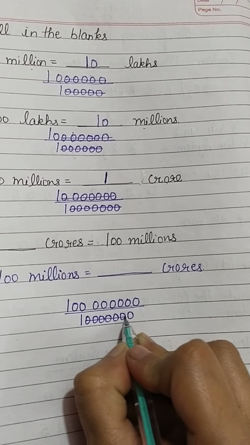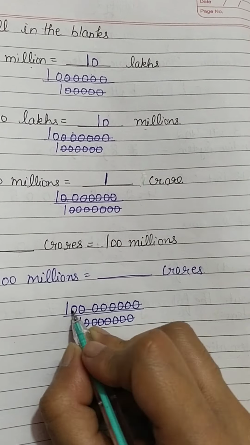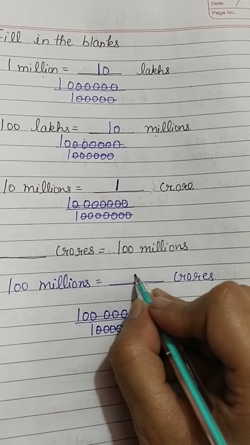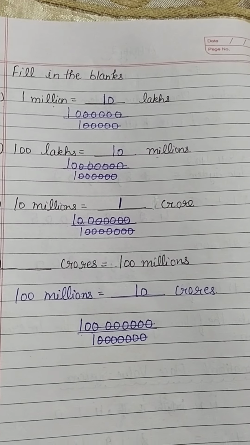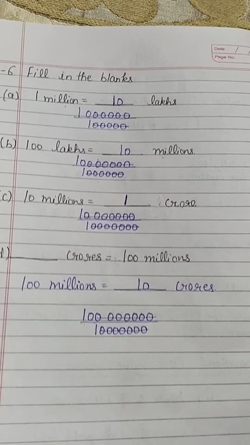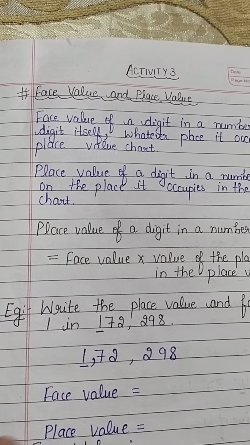So we will cut these 7 zeros with these 7 zeros. So what is left here? 10. So the answer is 10 crores. 10 crores makes the 100 millions. With this, your activity 2 has completed. Then we will start activity 3.